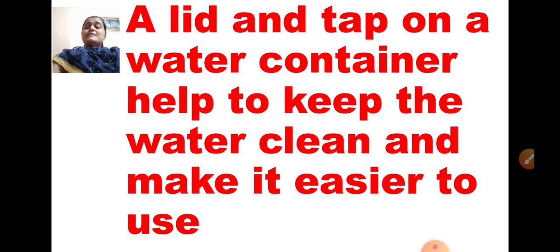And otherwise, if it is in a pot, a tap on a container is the best way of keeping the water clean, so that you don't put your hands inside the water for taking it. When you turn on that tap, you directly get water. So the water remains untouched, the water remains clean. So these are the two ways. You can either cover the water with a lid, or lid is important for everything, but if you have a tap on the container, that is the best way of keeping the water clean.